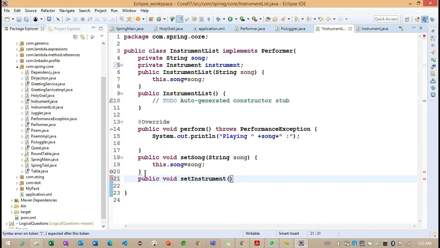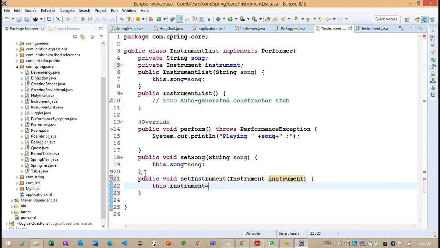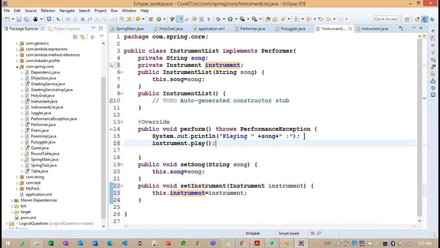We need to define the setter method setInstrument, and provide the parameter we are expecting, Instrument. Then this.instrument equals instrument. With the help of this instrument, I now write instrument.play.